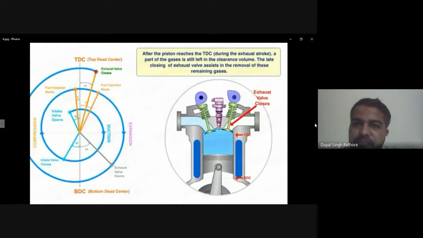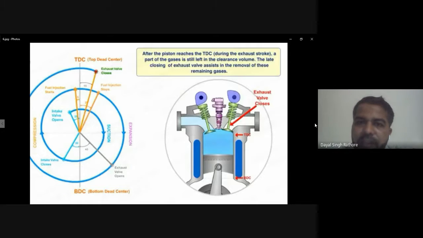After the piston reaches the TDC during the exhaust stroke, a part of the gases is still left in the clearance volume, the gap between the valve and the piston top portion.